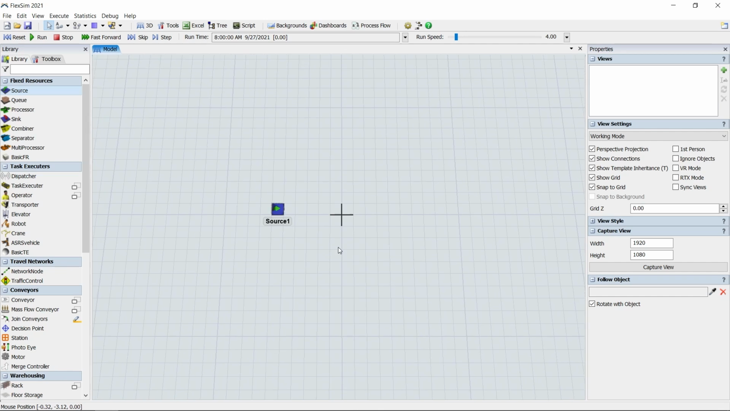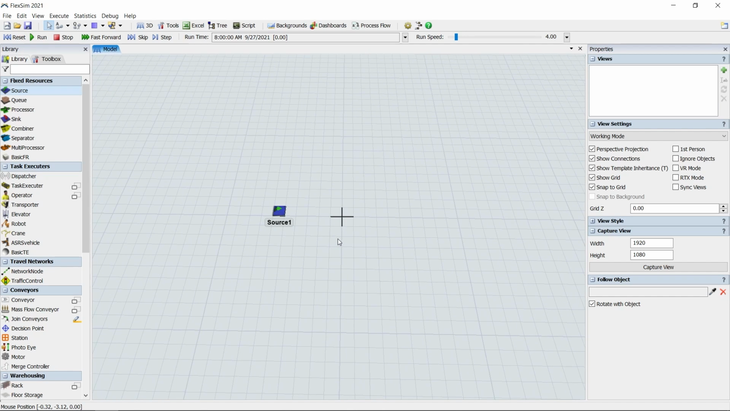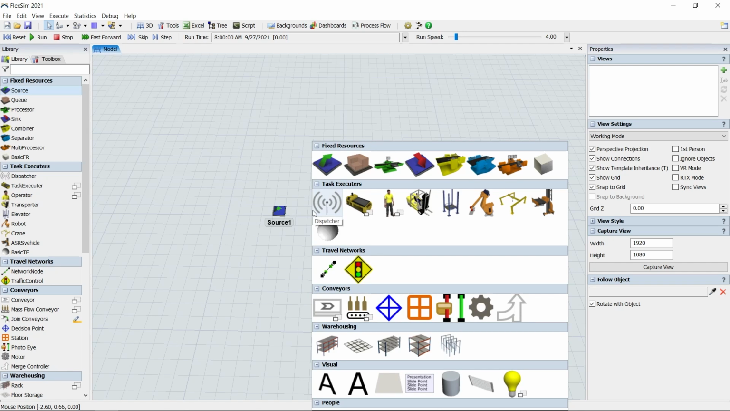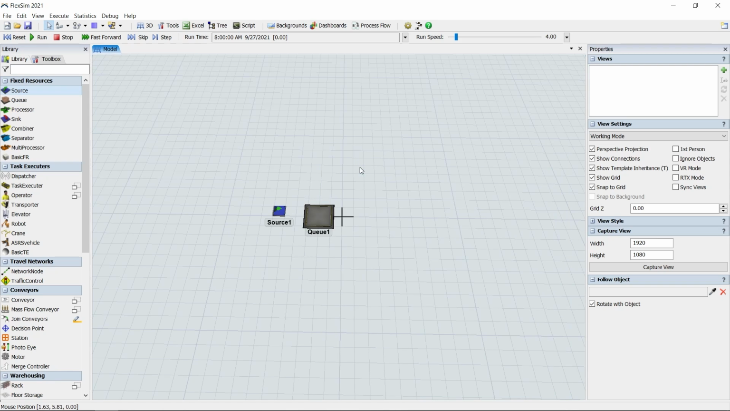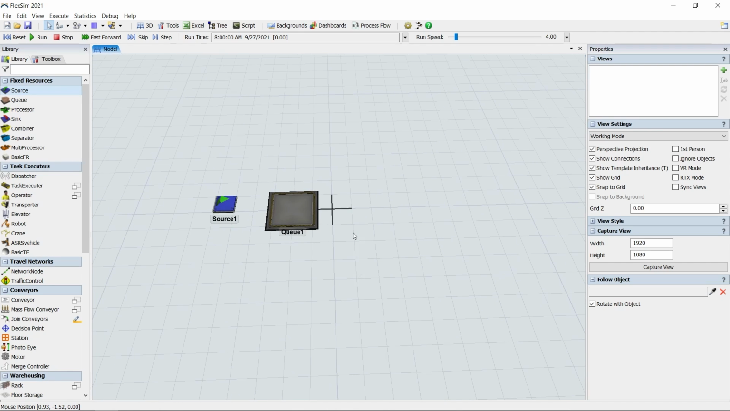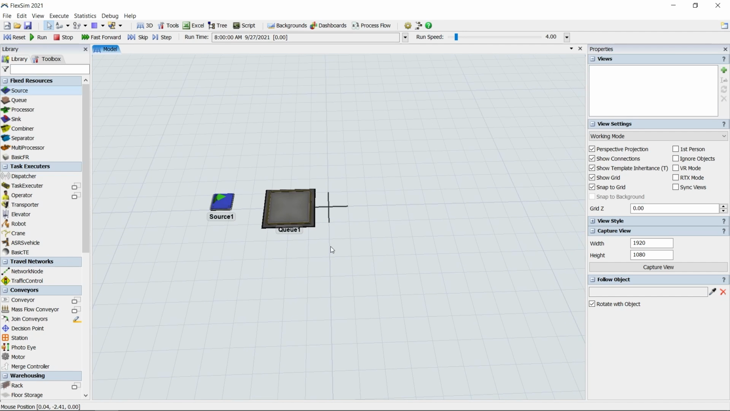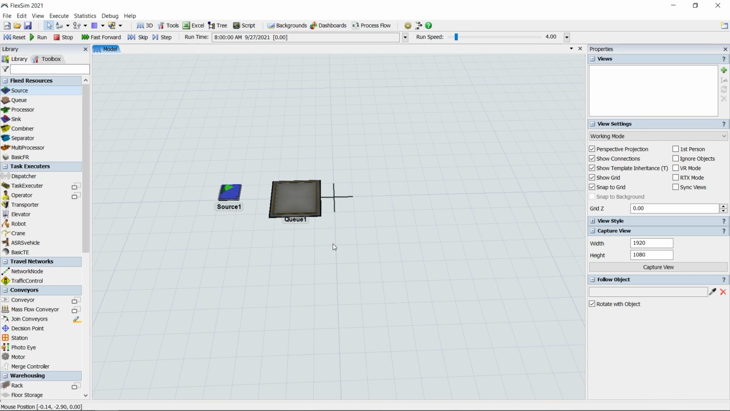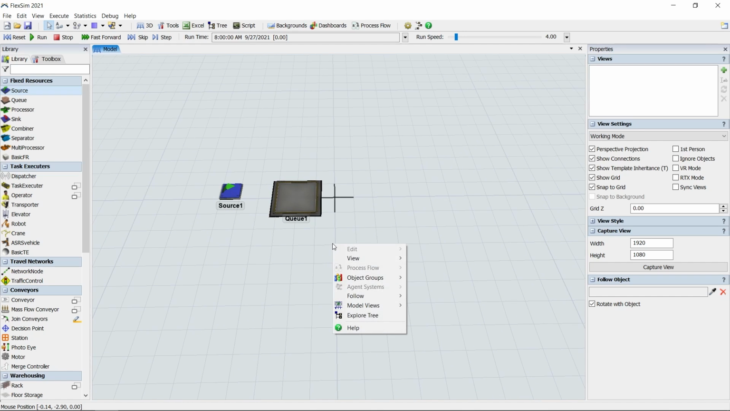There's another way to add objects to the model. Double-click with the left mouse button on any empty space in the model view to bring up a quick library, and choose the Queue object, which is right next to the source. Flow items will spend most of their time doing one of 3 things: being transported, being processed, or queuing for their next event. This queue is another fixed resource, and flow items from the source will queue up here before being sent downstream. Let's add 2 more objects from the library, a processor and a sink.